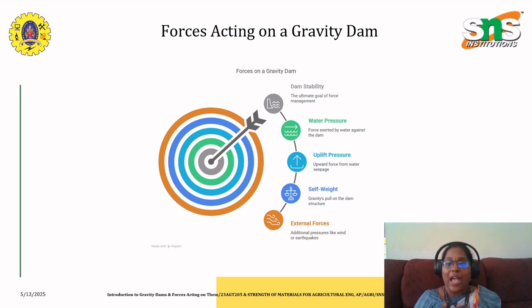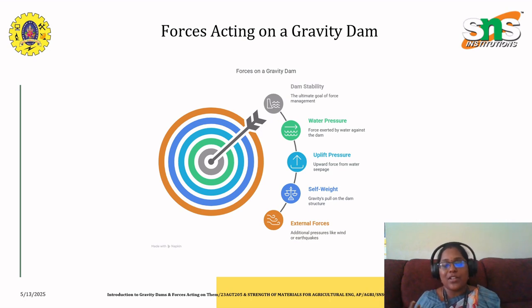And the next one that we have to know is external forces, that is, additional pressures like wind or earthquakes. But these forces don't stop there. During an earthquake, the dam faces a violent shake, right? Wherever we face an earthquake, we feel vibrations from the ground and the water. Imagine trying to stand firm while both your shoes and your backpack start dancing.